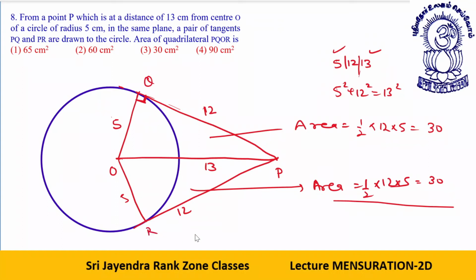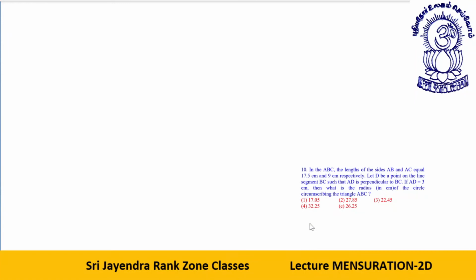So total area, let's say these are the points Q and R, area of PQOR is equal to 60 centimeter square. Next one.